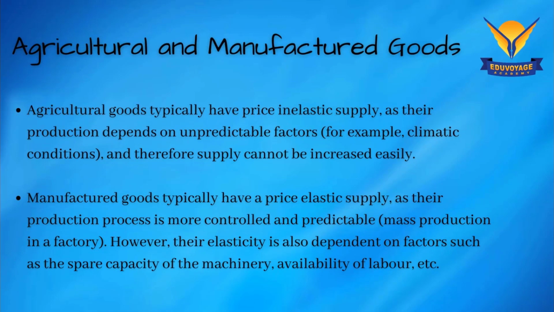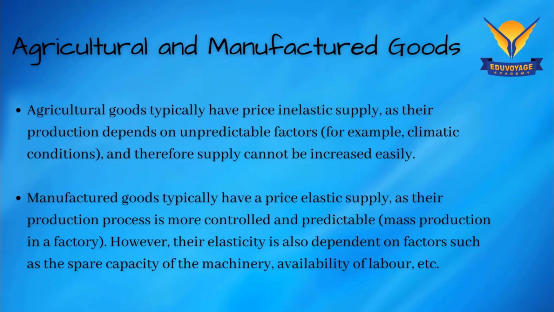Now coming to agricultural and manufactured goods. Will agricultural goods be inelastic in supply or elastic in supply? Elastic. Why? Because agriculture depends on weather conditions. Correct, that can affect the supply. So you cannot increase the production of agricultural goods even if the prices are rising, and we experience that every time in the market. Onion prices move from 20 rupees to 70, 80, 100, 120 because the supply is less. The farmer cannot just grow it and release it in the market. It is dependent on climatic factors. It has its own season.